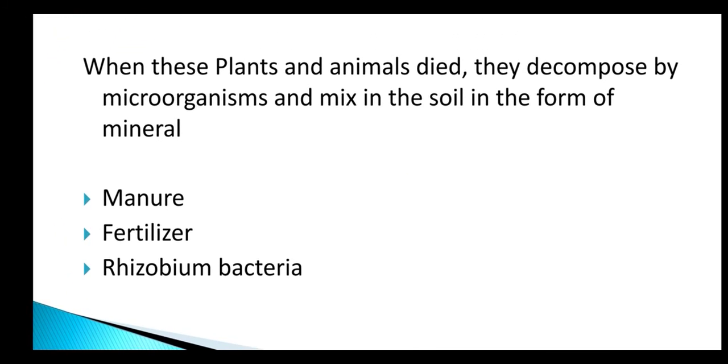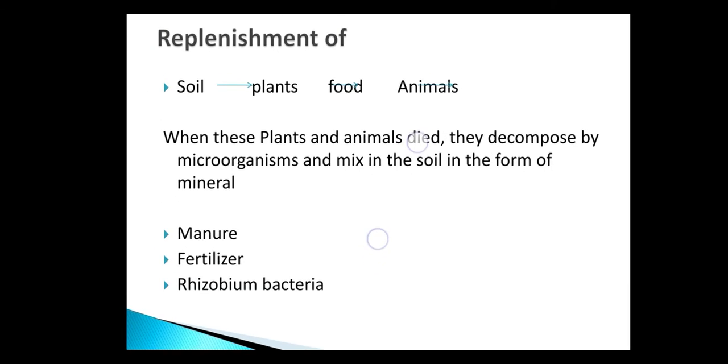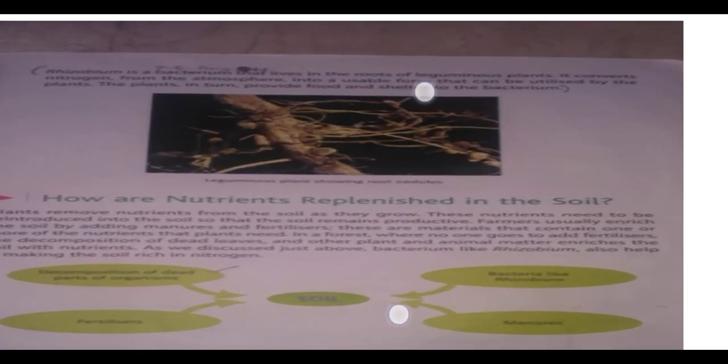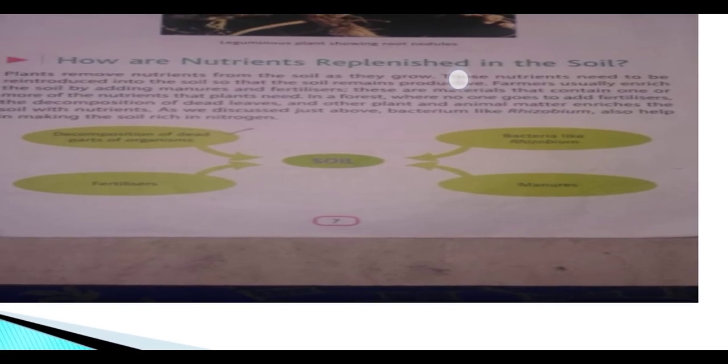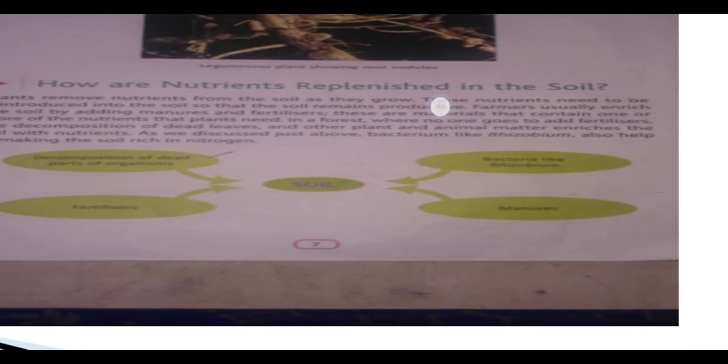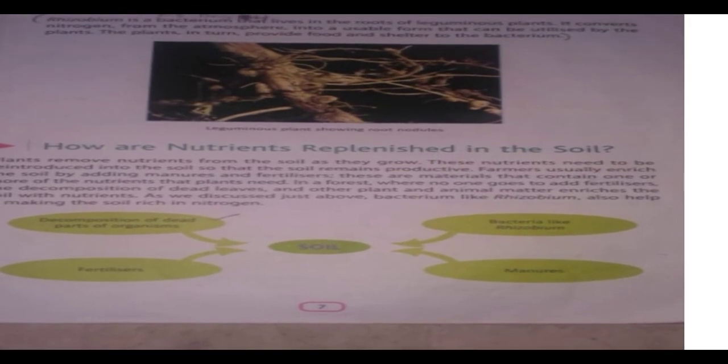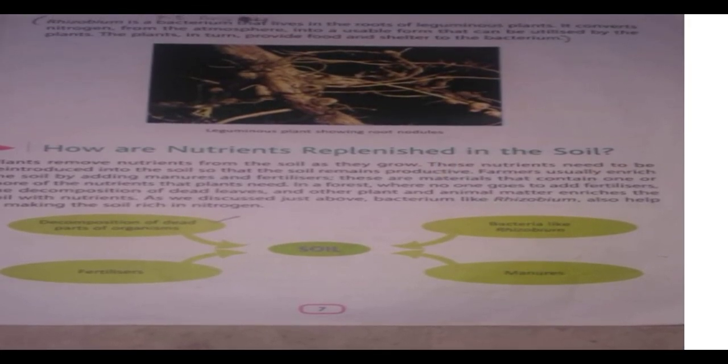The other things by which the soil gets replenished in minerals are adding manure and fertilizer. Rhizobium bacteria also help in replenishment of minerals in the soil, because Rhizobium bacteria take atmospheric nitrogen and fix it in the soil. Soil is replenished by fertilizers, manures, decomposition of dead plants and animals, and Rhizobium bacteria. So in this way the nutrients get replenished in the soil.